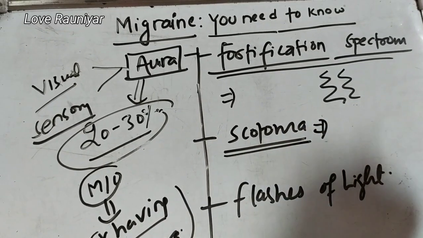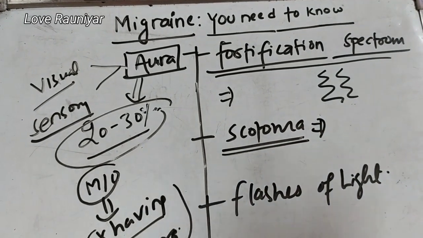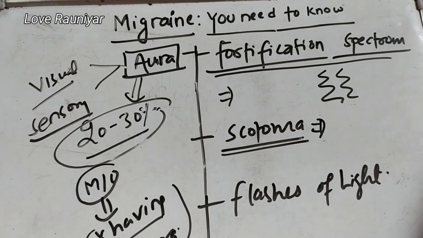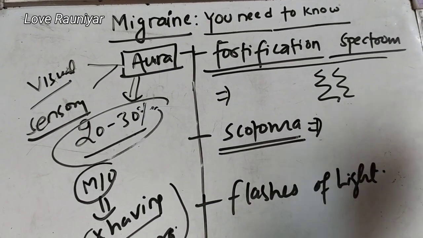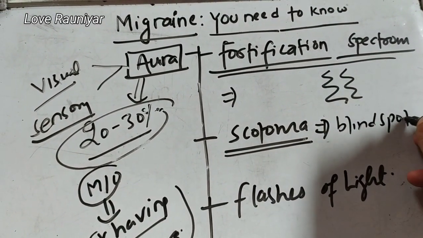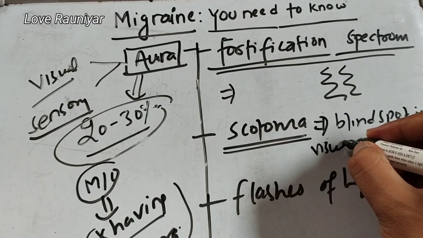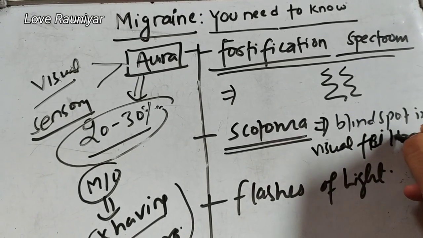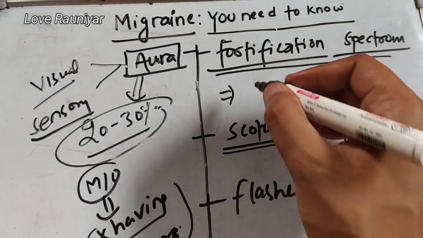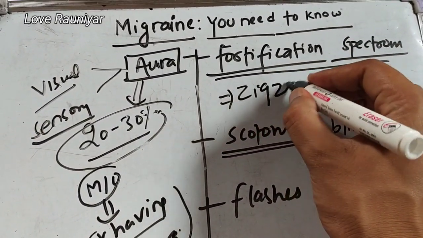Scotoma means before the pain begins, he will tell you that he is seeing a blind spot in his visual field. So seeing any dark area or blind spot in the visual field is known as scotoma. Fortification spectrum means zigzag lines.